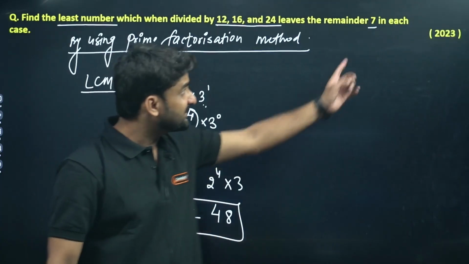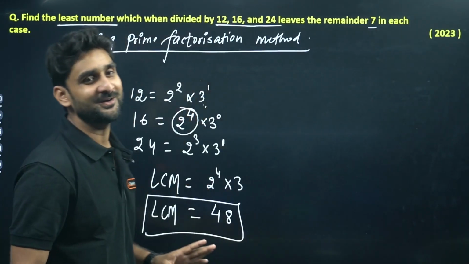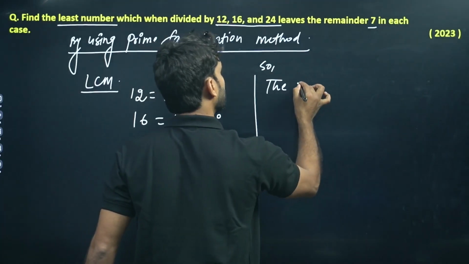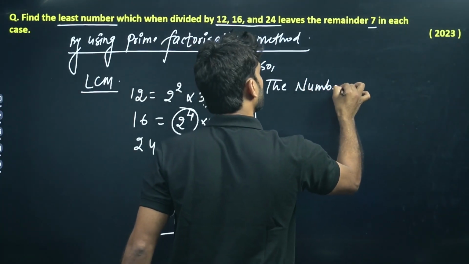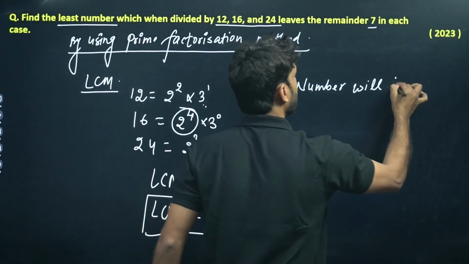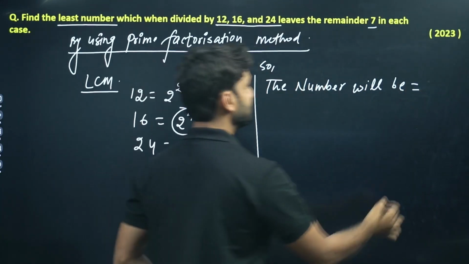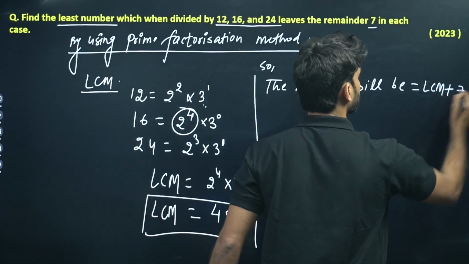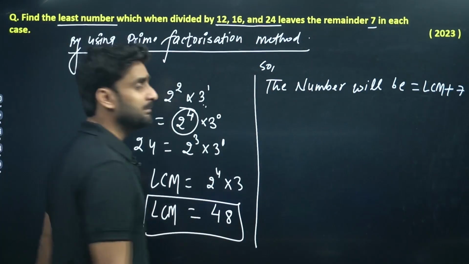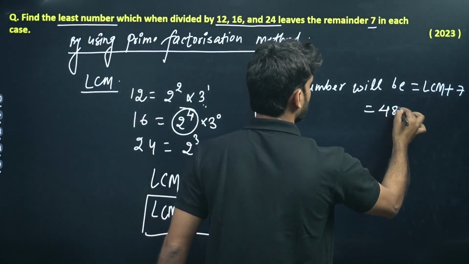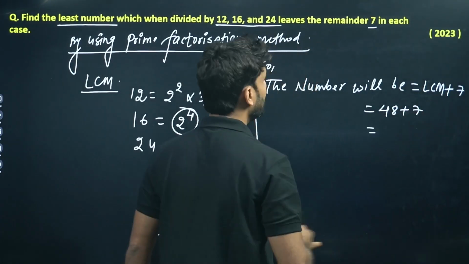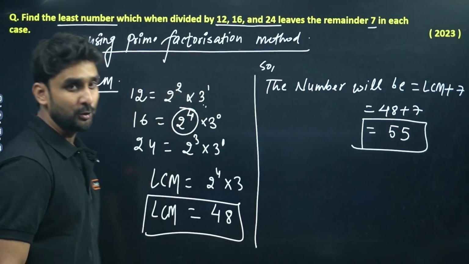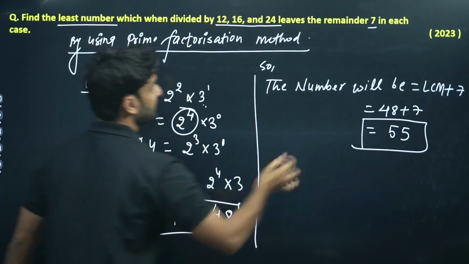And what the remainder is coming here? The remainder is 7 here. So the number will be what? The LCM, whatever the LCM came, plus 7. The LCM is 48. And 7 is coming as remainder. So the result is 55. So 55 is that number to which these are dividing and the remainder is coming as 7.